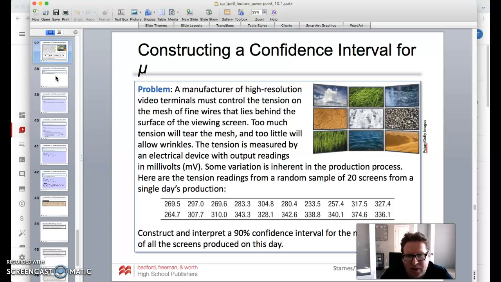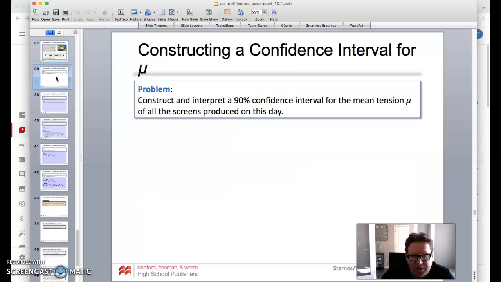Now the tension is measured by an electrical device with output readings in millivolts. Some variation is inherent in the production process, and here are the tension readings from a random sample of 20 screens. Remember that 20 is our n, from a single day's production. Okay, so we've got all those things. Now we're going to construct and interpret a 90% confidence interval for the mean produced on this day.